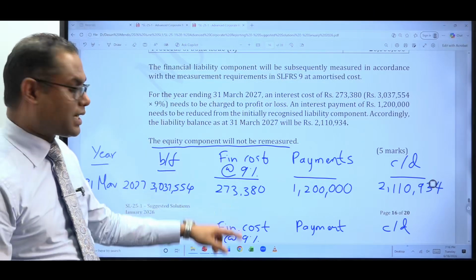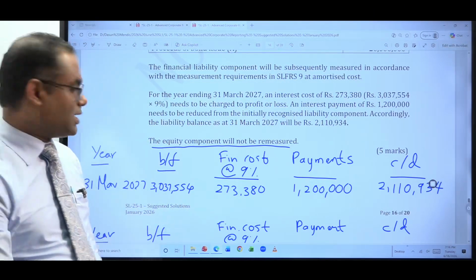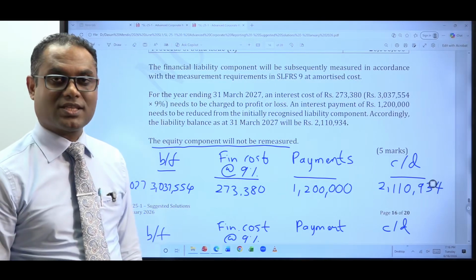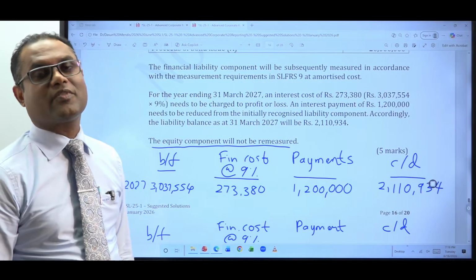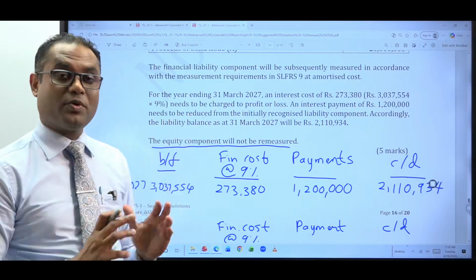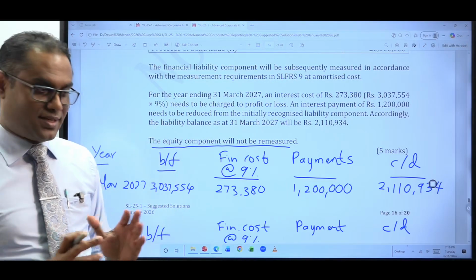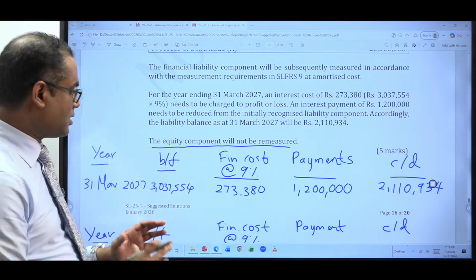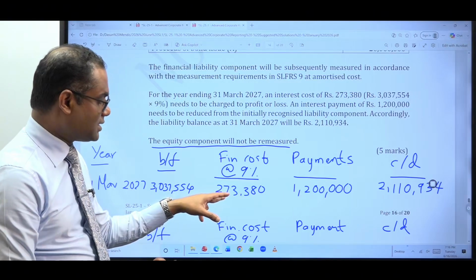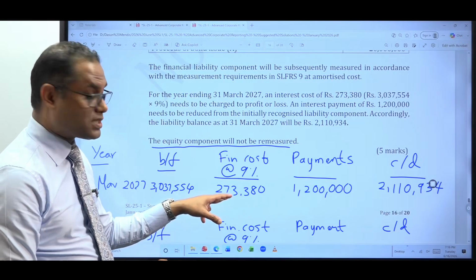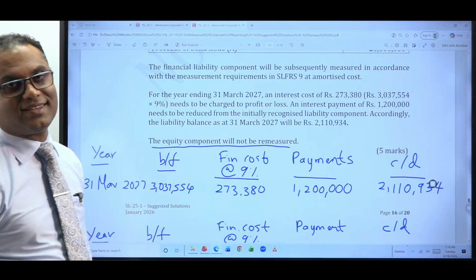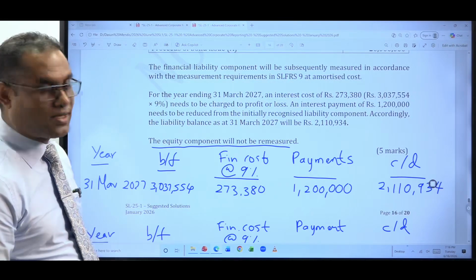So the profit after tax, the given figure is 50 million. When you charge this finance cost, there will be a small reduction in the profit after tax. So in your computation of the basic EPS, the numerator has to be the profit after tax figure given in the question, 50 million, minus this figure. That's how you do the computation.